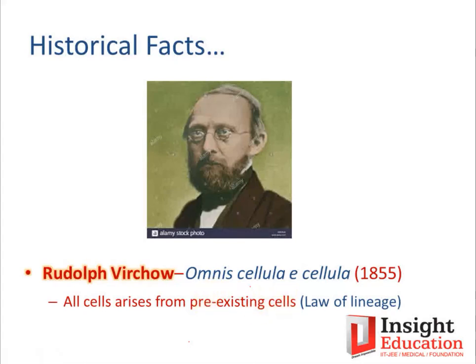Before this statement was given by Rudolf Virchow, no one knew how a new cell is derived, and that description was given by Rudolf Virchow. He said that there is no de novo synthesis. De novo means new synthesis. That means a daughter cell, a new cell, is always arising from a parent cell. So there is a process of cell division through which a parent cell divides into daughter cells. This is how a daughter cell or a new cell will arise.